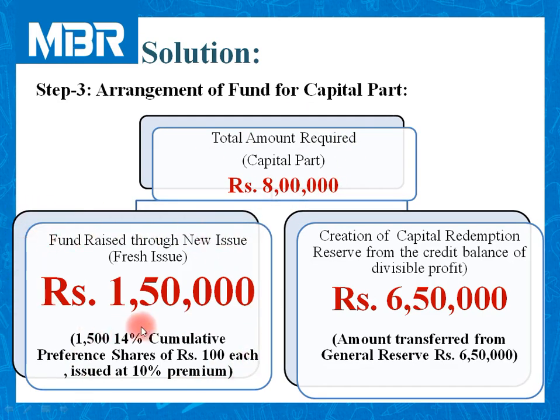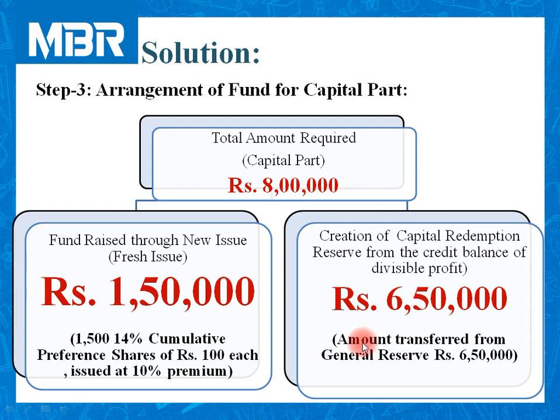1,50,000 rupees collected by the company by issuing new or fresh shares. So 8 lakhs minus 1,50,000, the amount of difference is 6,50,000. And these 6,50,000 rupees are transferred to Capital Redemption Reserve, that is CRR account.